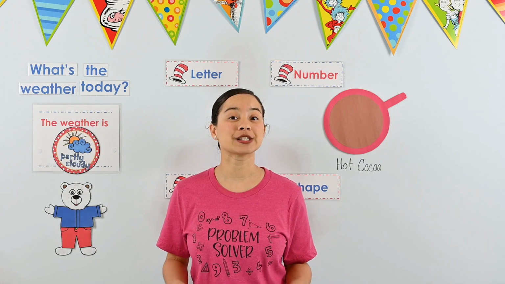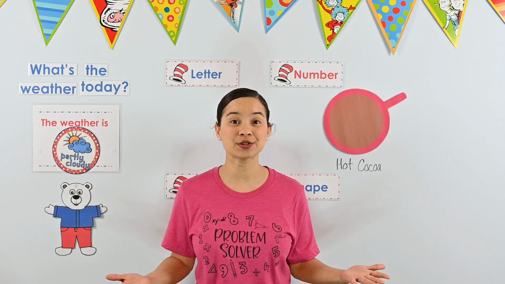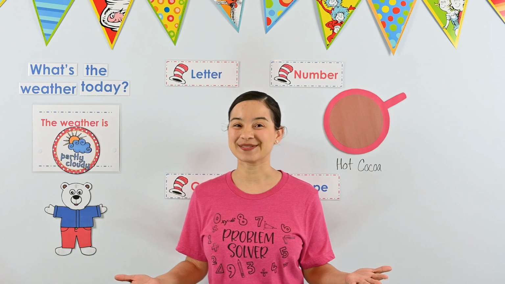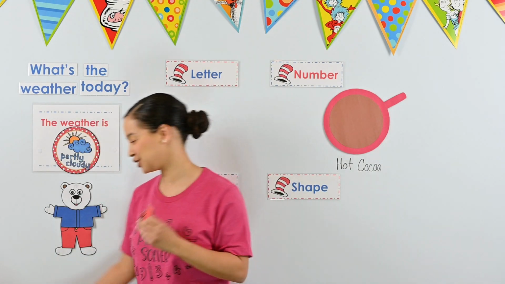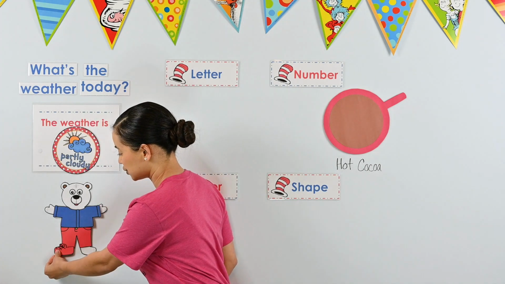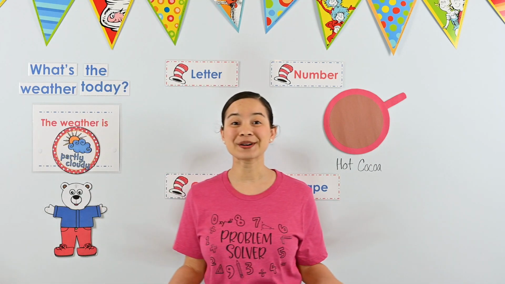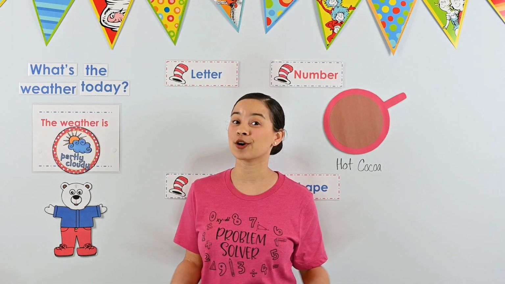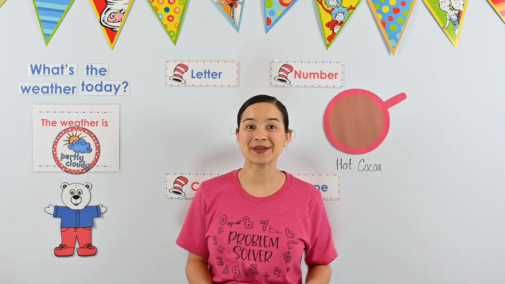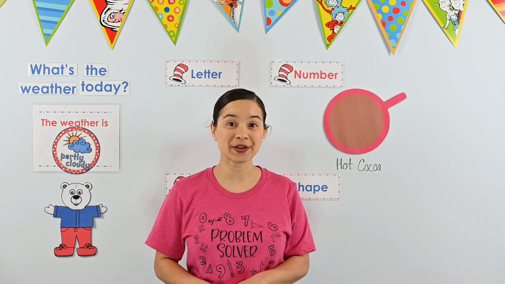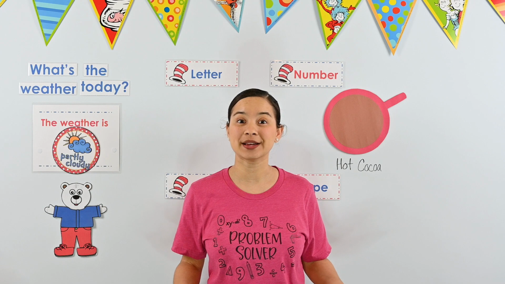He wants his shoes to be the same color as his pants. What color will Perry's shoes be? If you said red, you are correct. Perry wants to wear his red shoes. Let's put the red shoes on Perry. Perfect. Now Perry is dressed for our cold and partly cloudy day. Okay, friends, now that we're finished with the weather, it's time to learn our letter and sound of the week.